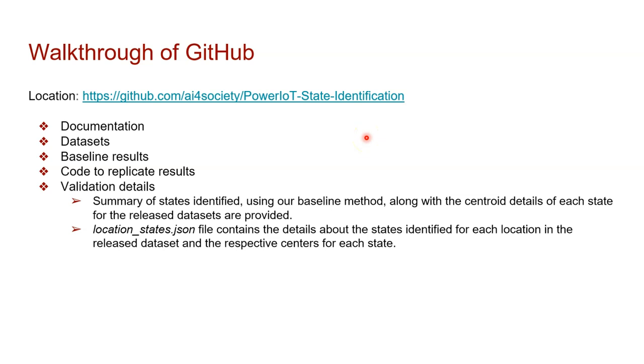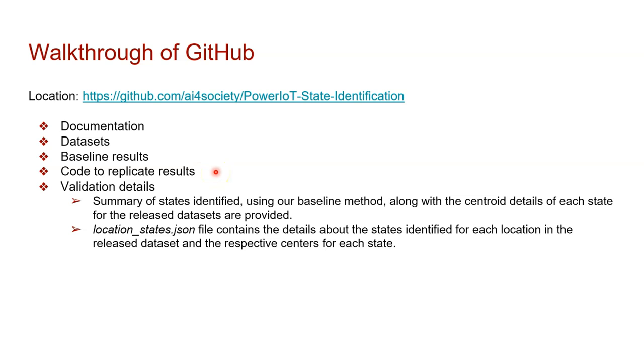We have released our dataset following the FAIR principles. In the following GitHub, you can find clear documentation of how to obtain the dataset along with code and other resources that will help you in understanding the dataset. The GitHub also contains the metadata explaining the 2 different datasets that are being released. We also released the results of our baseline approach on all the released datasets. These results can also be found in the following GitHub.